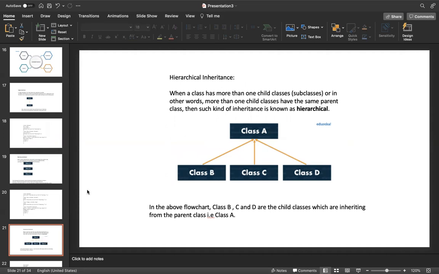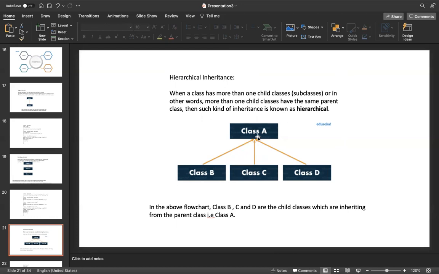What does hierarchical mean? When a class has more than one child: class B, class C, class D. Three classes have the same parent, class A. Then we call this hierarchical inheritance.